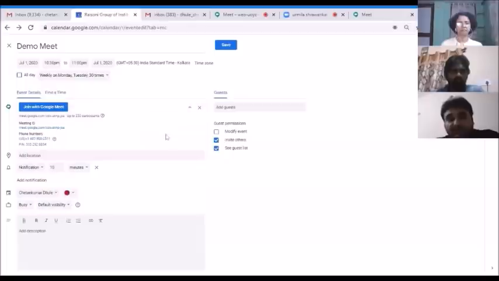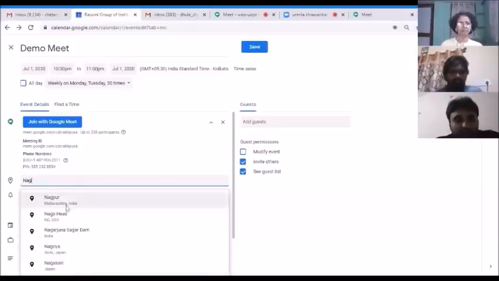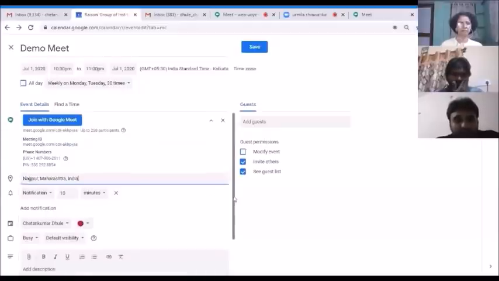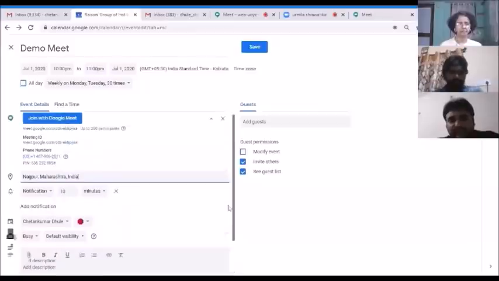As soon as I am adding that video conferencing, it is providing me all the ID and relevant things over there. So it has told me that this is my ID for the meeting, and this is my phone number. Apart from that, I want to add a location. So let's add the location over there. And if you want a reminder before 10 minutes, you can add that particular reminder notification. So likewise, these are the basic settings.